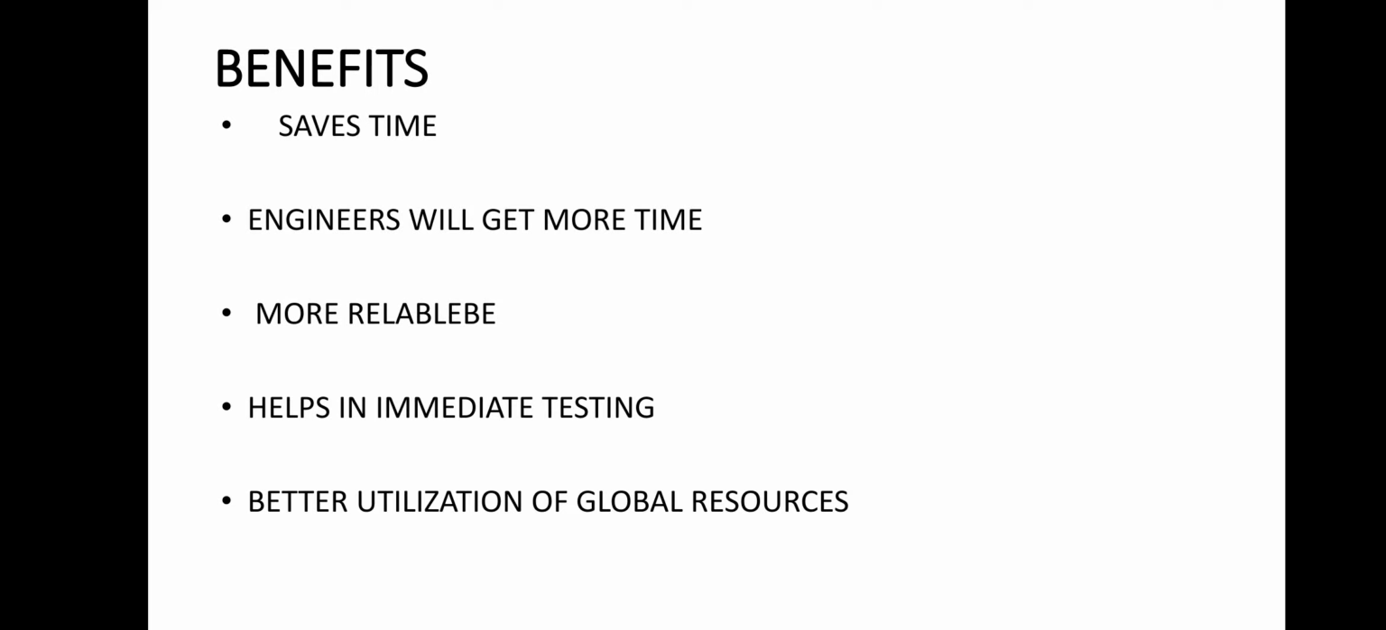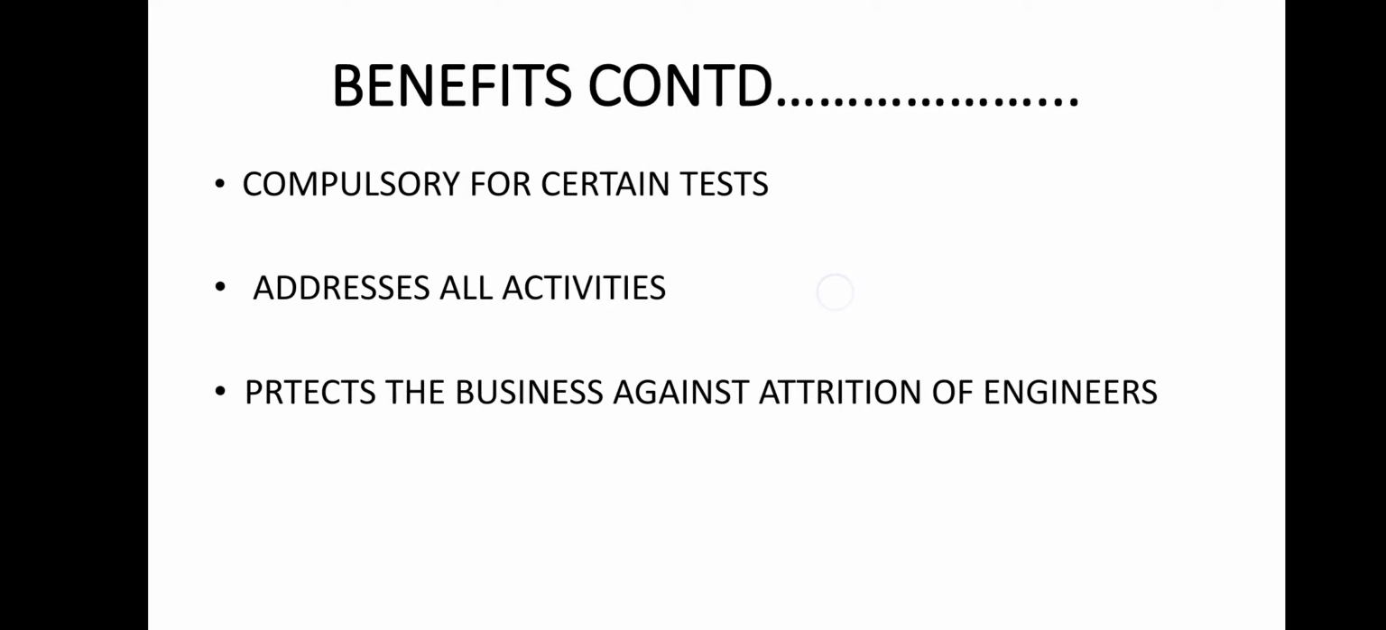It is more reliable, because if a human is going to check, then human errors will also be there. But if the software testing is automated, the test cases are checked by the software, then errors will be less. So again, it is reliable. We can make better utilization of the global resources by using software test automation. You can see that basically we have some test cases that are automated. So it is very much clear that it is compulsory for certain tests that are automated.